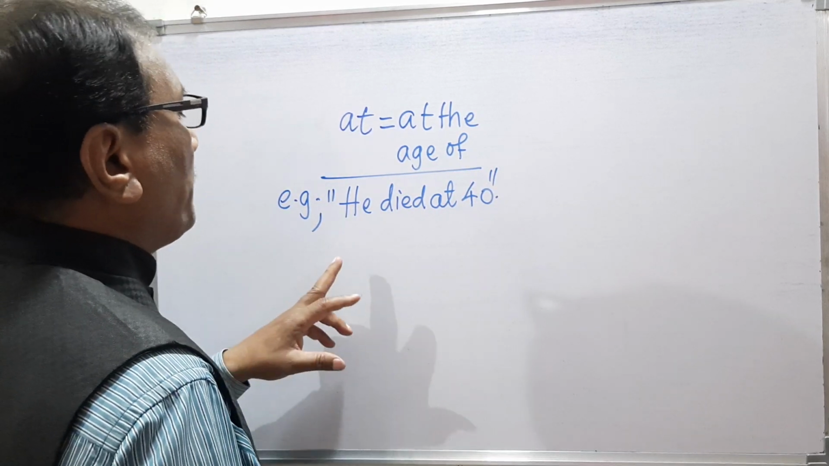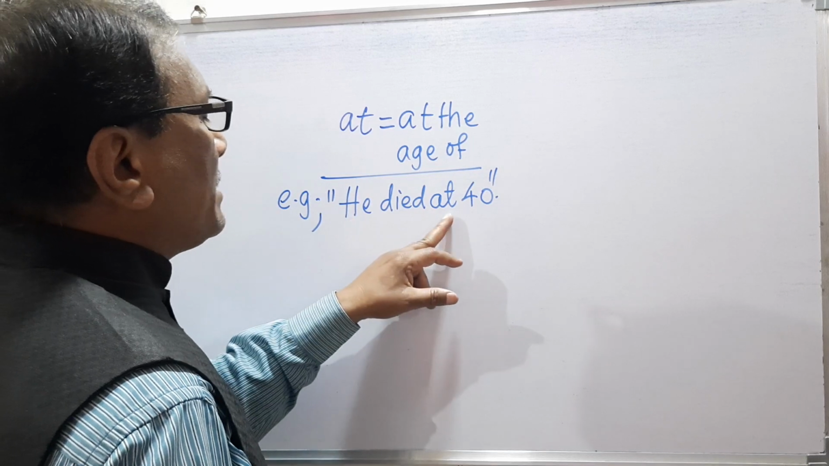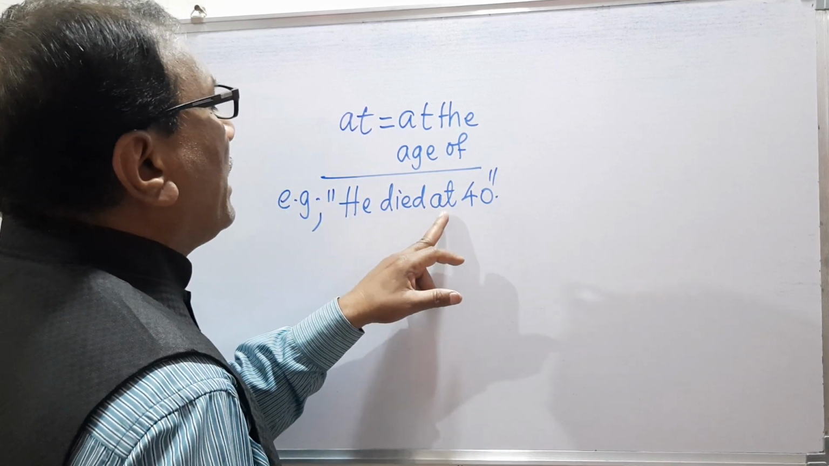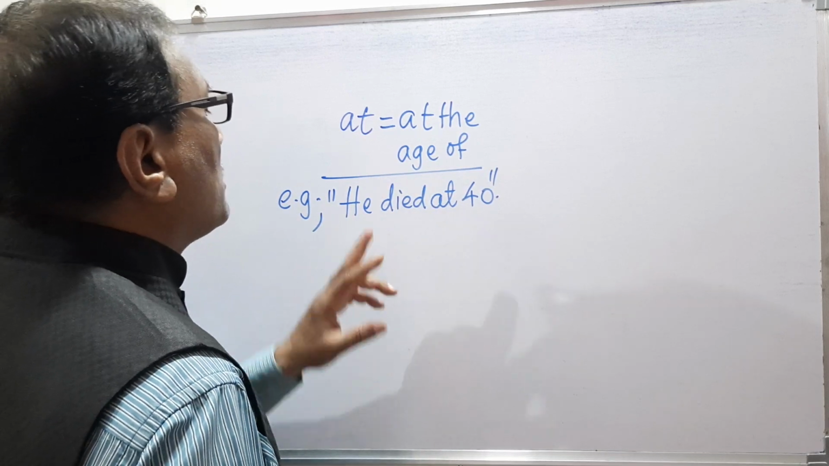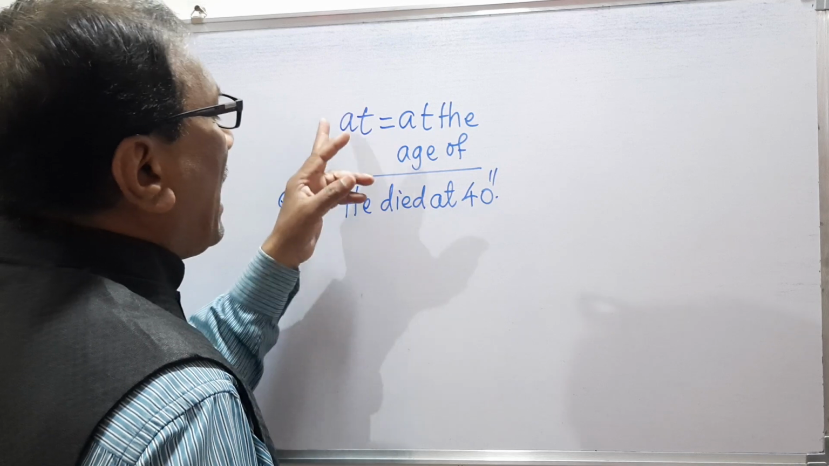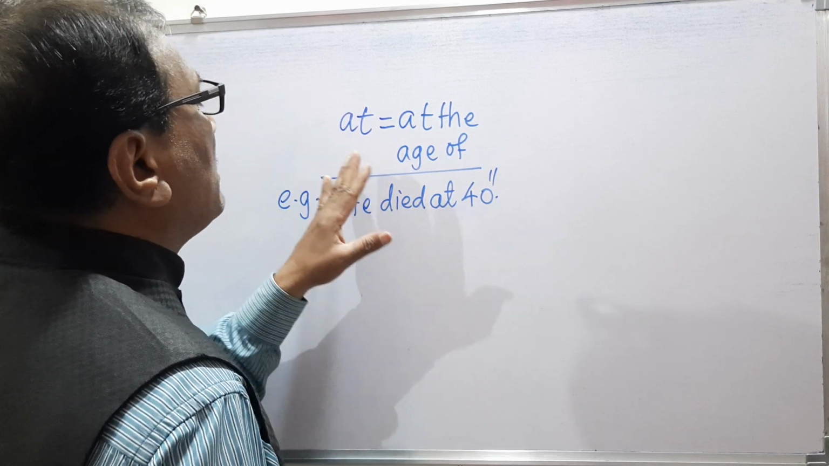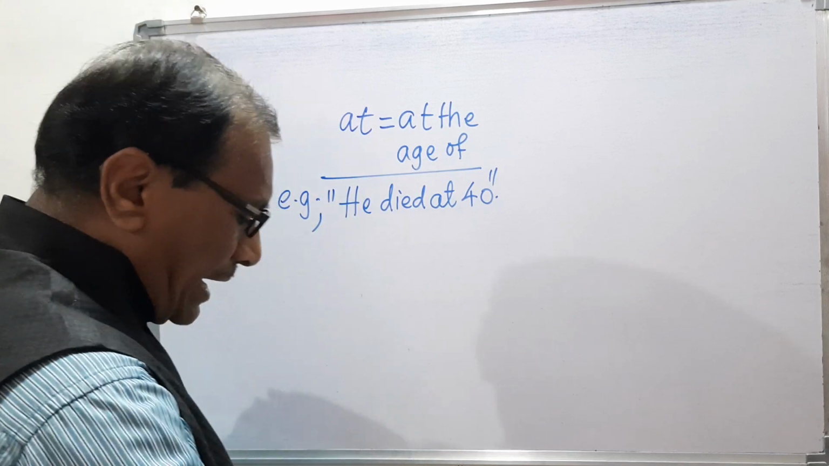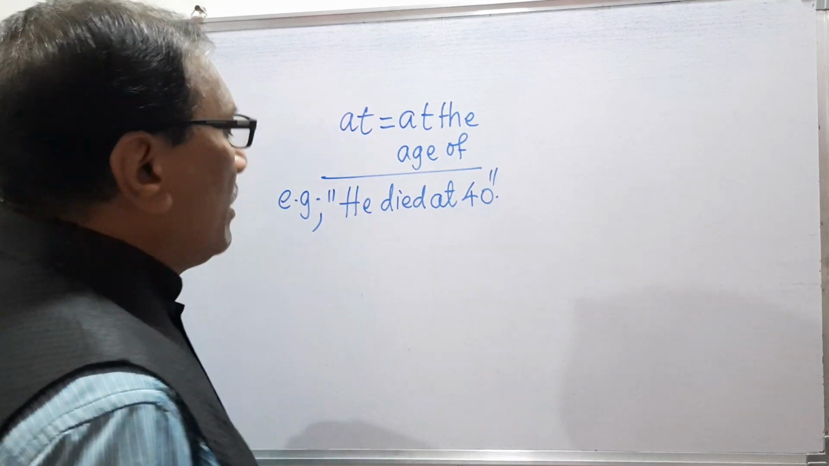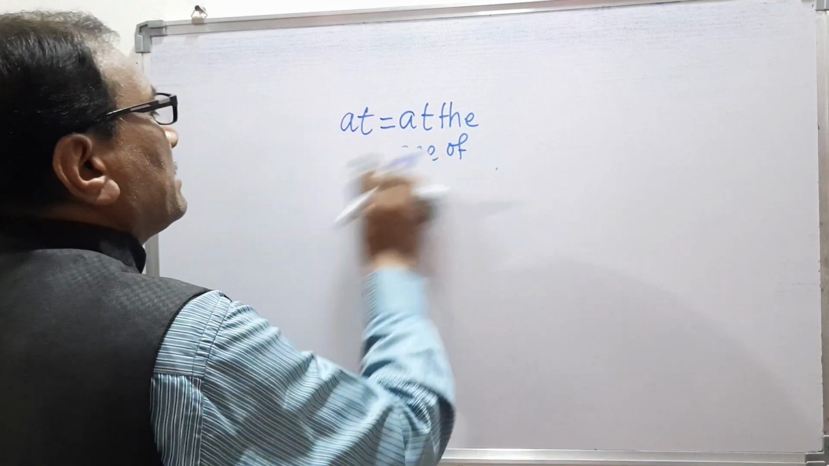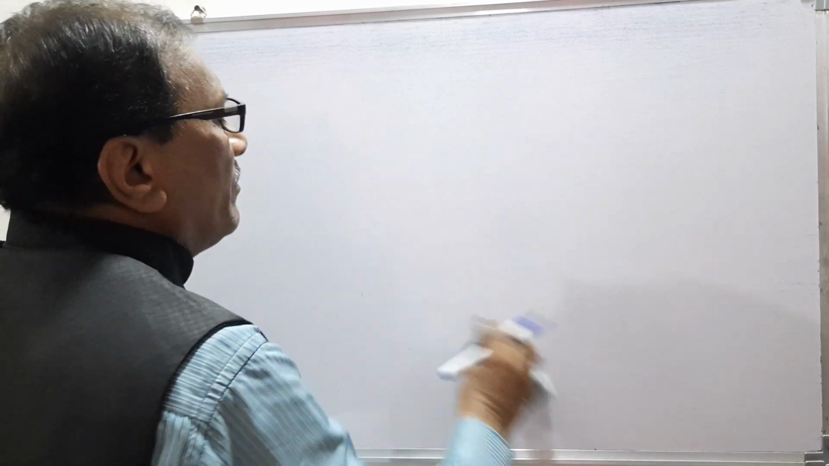So what is the meaning? He died at 40 means he died at the age of 40. So at the age of 40 means at 40. So at means at the age of, and at the age of means at. So remember here we are discussing the preposition at and its various meaning.